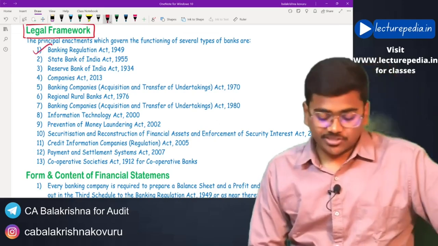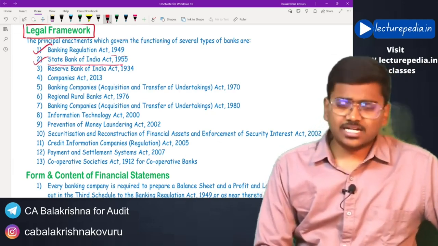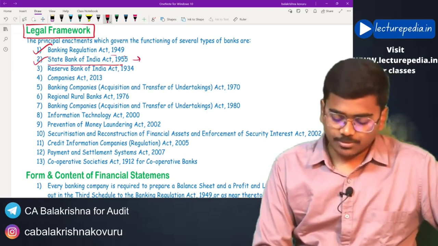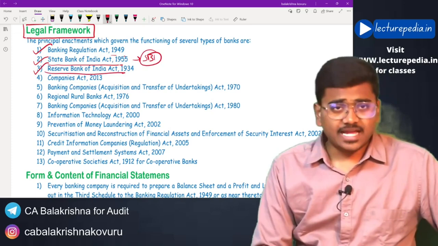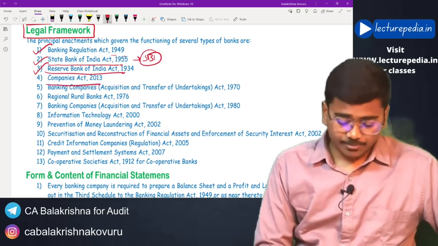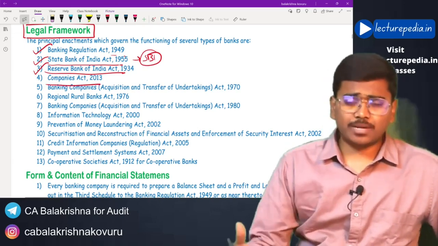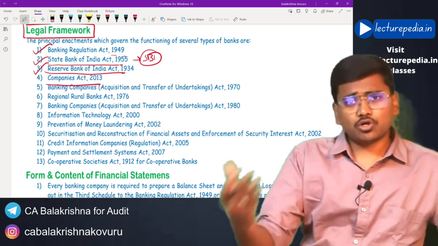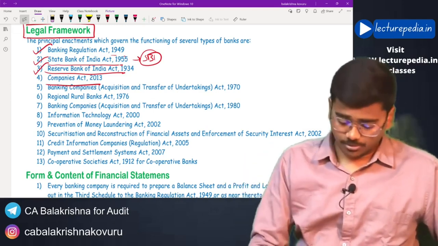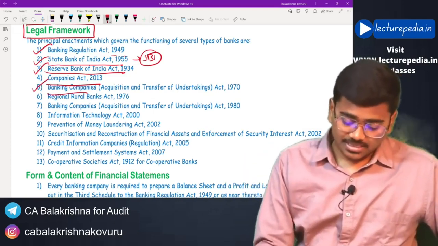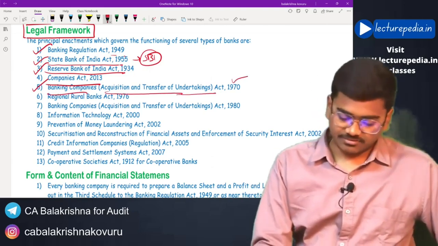First one, we have the Banking Regulation Act 1949 and the State Bank of India Act. Basically, the State Bank of India Act will be applicable for SBI only, not for other banks. And the RBI Act, the Reserve Bank of India Act. Even the Companies Act will be applicable to a banking company, because a banking company is also a company. And the Banking Companies Acquisition and Transfer of Undertakings Act 1970.